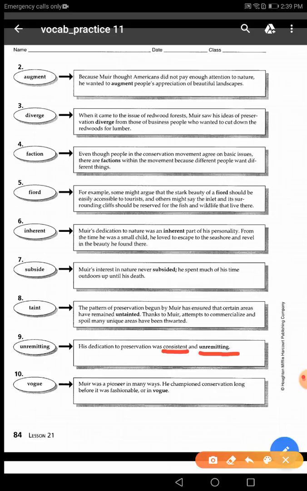Okay, that's all for lesson 21, guys. You have to do page 86. Do it alone at home, please, and we'll check it later, inshallah.